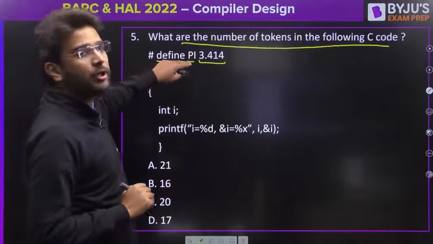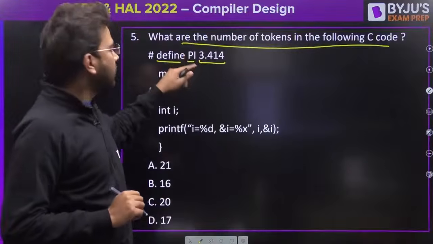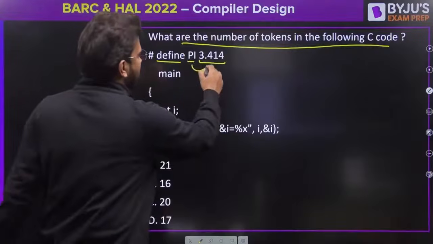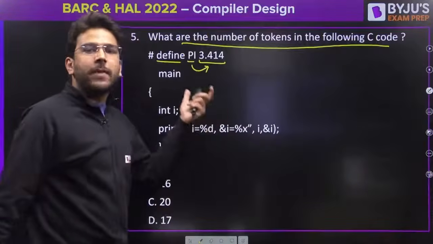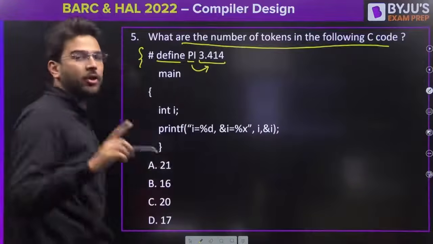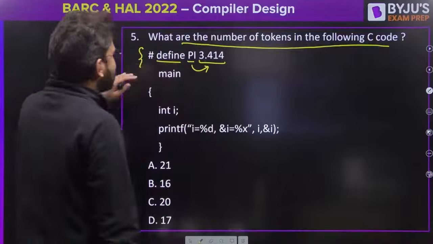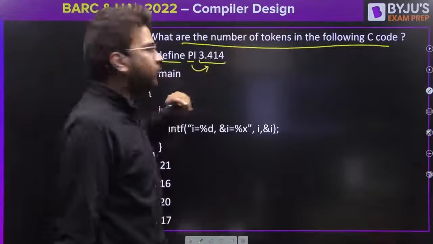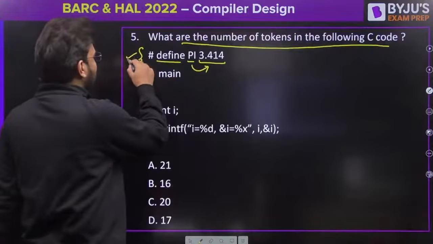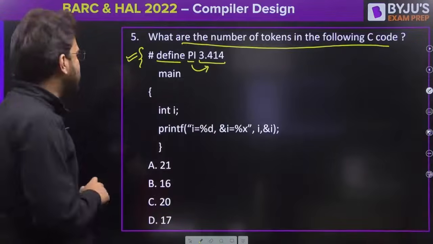That means wherever you are using pi in the source program, that will be replaced by this value. So this is macro expansion. This will be handled by your preprocessor, not the compiler. So when we are talking about the number of tokens, this statement is not there in the lexical analysis phase.